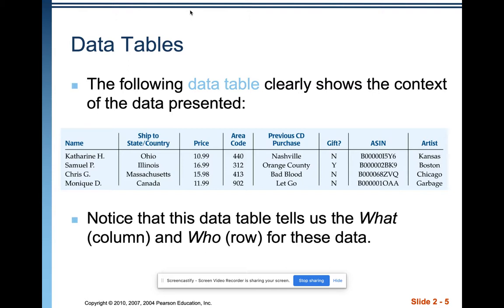So here's a data table that does a really good job of showing the who and what, which gives us our context. If you'll notice the what, the variables are across the top here. They're listed. We've got where the order is being shipped to, how much they paid, what the area code is, and then other information. And then we have the who here labeled for the rows. So we've got Catherine, Samuel, Chris, and Monique,